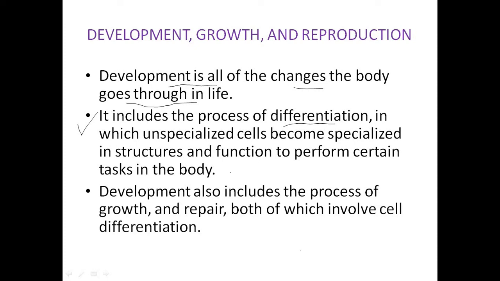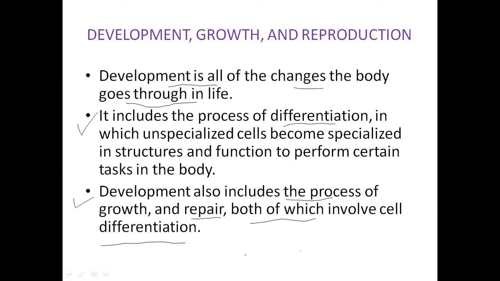So third point I have discussed here, development also includes the process of growth, repair, both of which involve cell differentiation. Here development means cell division, which leads to growth, that we become adult from infant stage or childhood. And repair means every day our cells face many wear and tear processes.